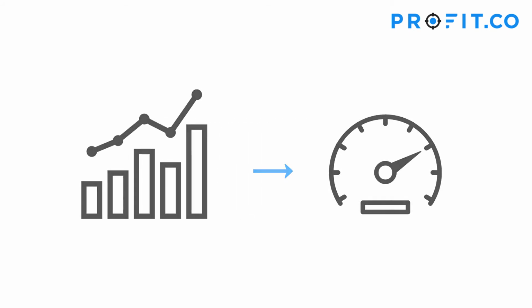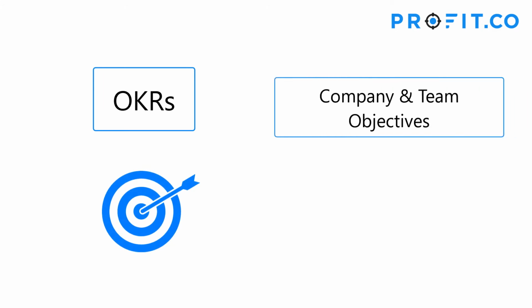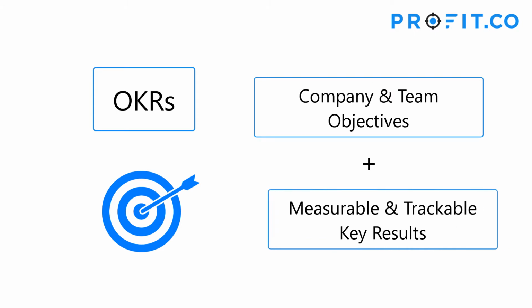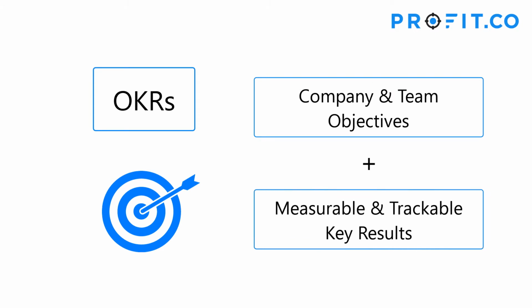Objectives and key results, OKRs, are defined as a methodology that outlines company and team objectives along with measurable key results that define achievement of each objective. OKRs represent aggressive goals and define the measurable steps you take towards achieving those goals.